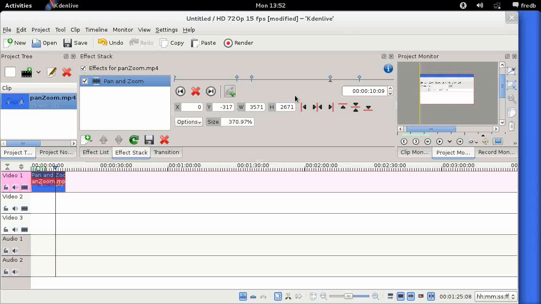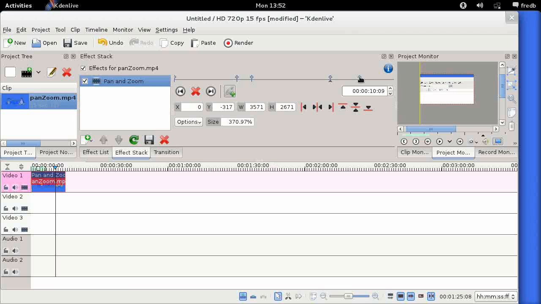Okay, so hopefully if I switch quickly between those two, you shouldn't see any change in the size of the image between those two. Okay, so we've basically got the zoom to occur in to this point of the keyframe, then we've got the zoom to hold at the same level across here. Now what we want to do between keyframe 3 and keyframe 4 is to zoom back out again.